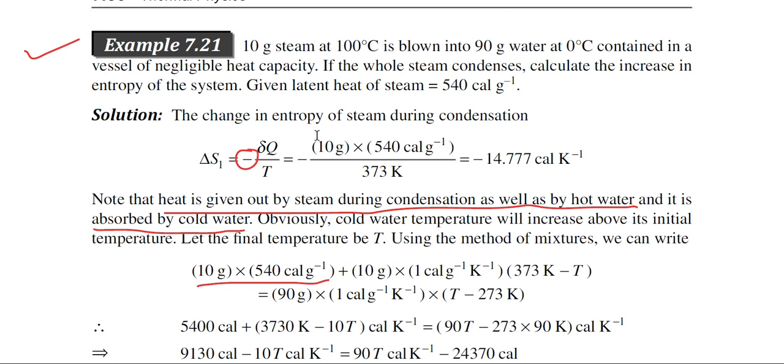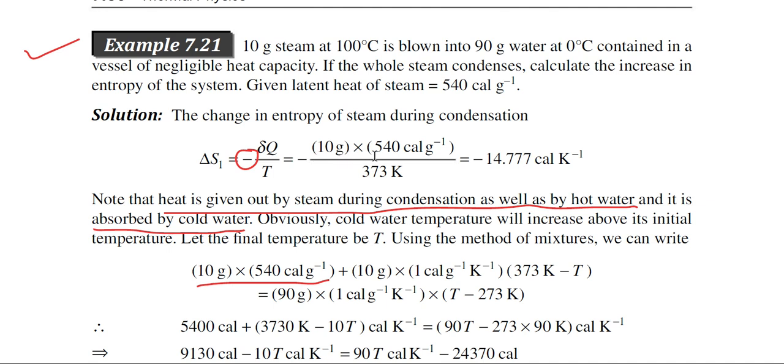The change in entropy of steam during condensation, delta S, is equal to minus of delta Q by T. We know that when there is some phase change, then the entropy change can be calculated by this expression delta Q by T, where delta Q is given as m into L, mass into latent heat.